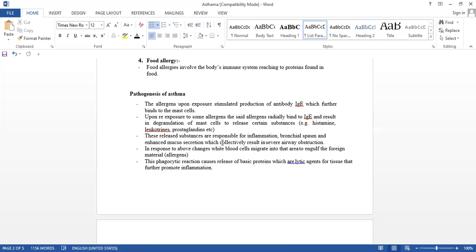See, one by one they are damaging. When the WBCs come, due to that phagocytic reaction, they release basic proteins. Those proteins are lytic agents, lysis meaning breakdown, and again the tissue will be damaged.